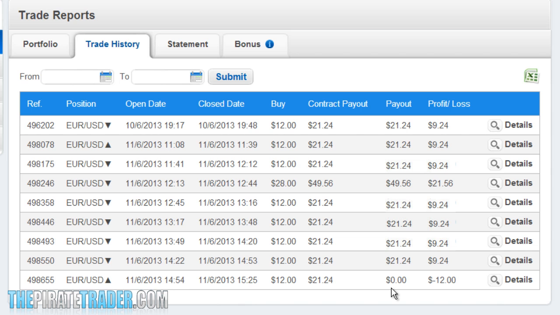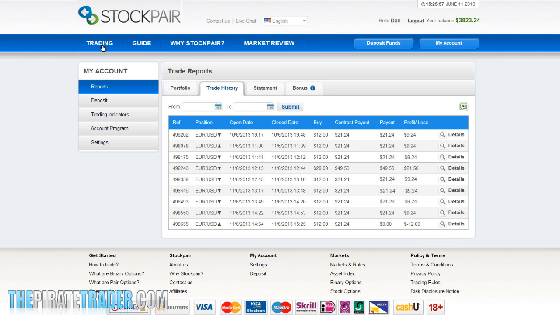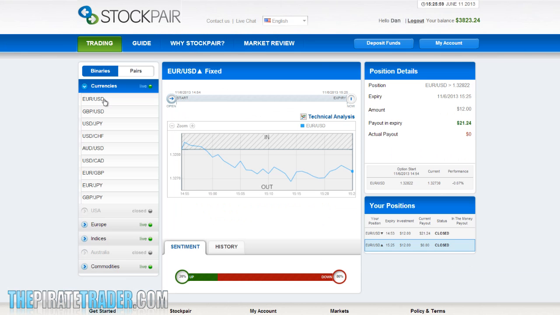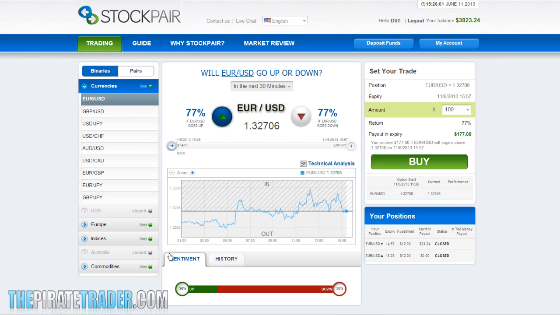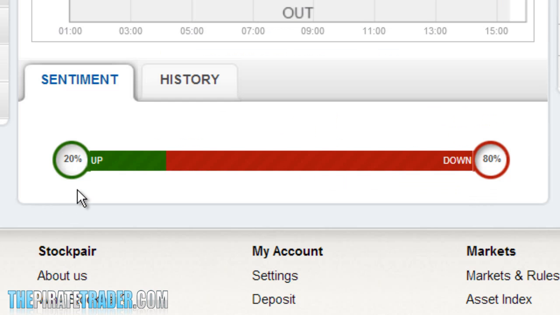Immediately, I'm moving on to the next step. Click on the Trading tab. Okay, as the last trade of $12 was a losing trade, I'm immediately moving on to step 3, and I'm submitting my second trade of $28. So we check the sentiment tool, and as you can see, the majority of traders are saying it is going to go down.